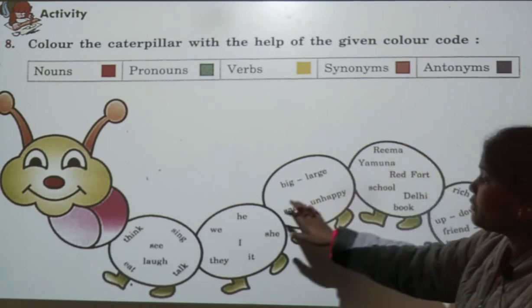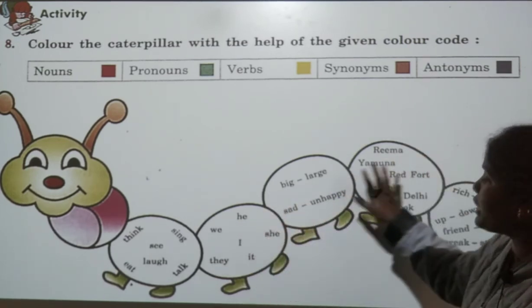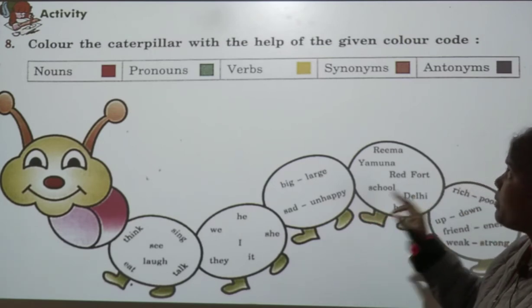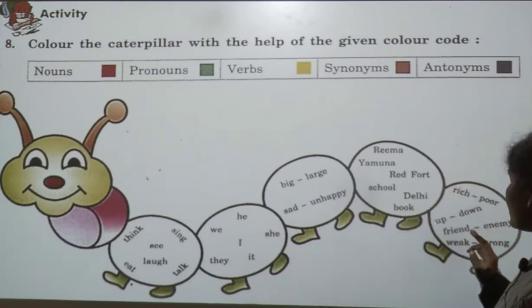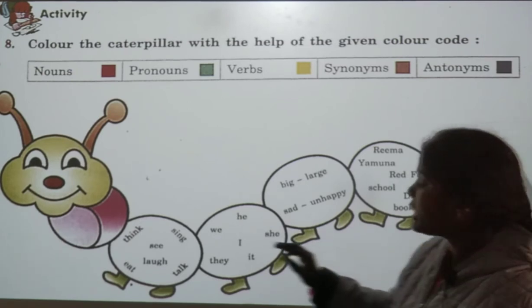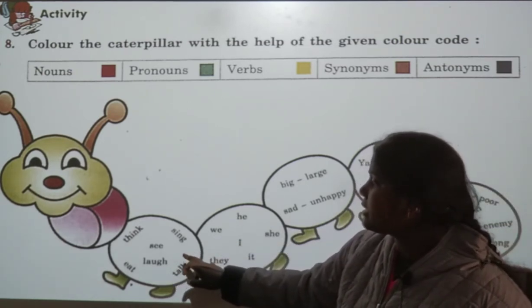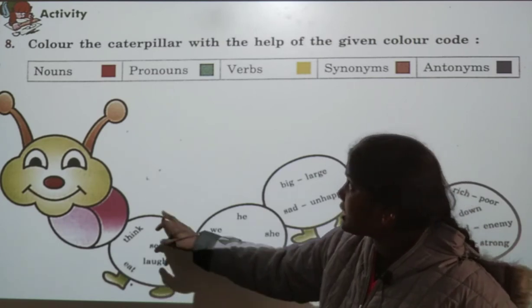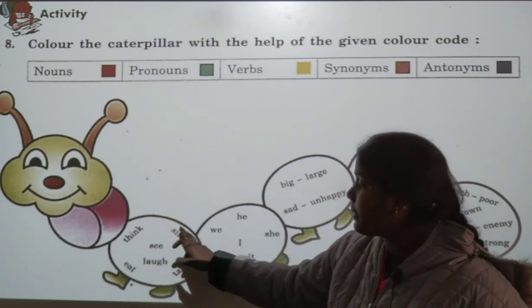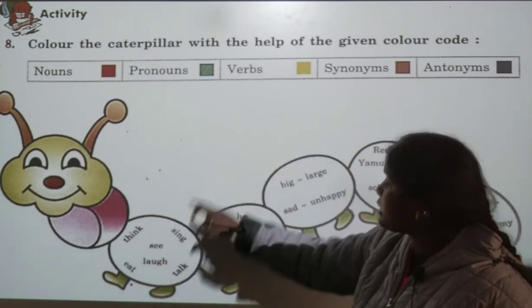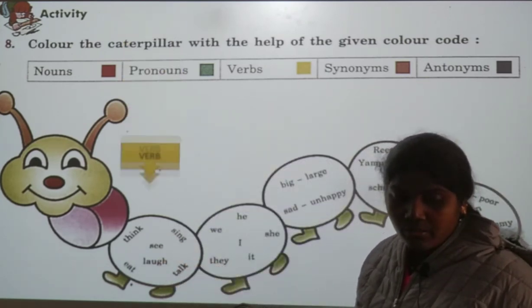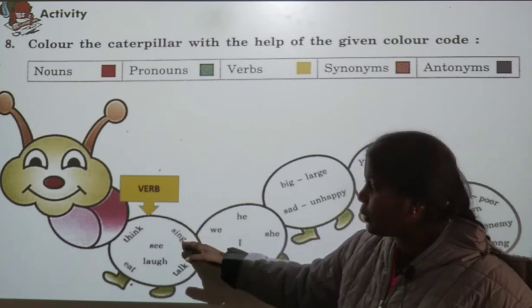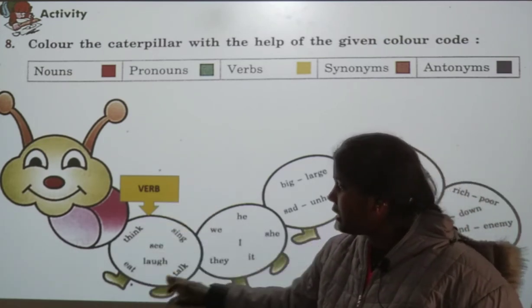So here in the boxes we should find out which is noun, which is pronoun, which is verb, which is synonyms, and which is antonyms. So: think, sing, read, laugh, talk, eat. So this is the verb. For this box we have to fill yellow.